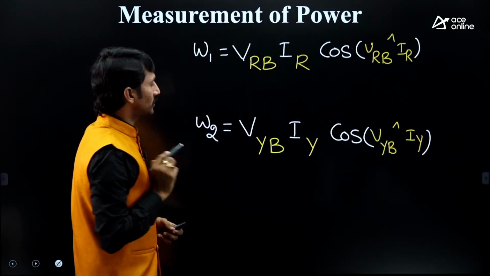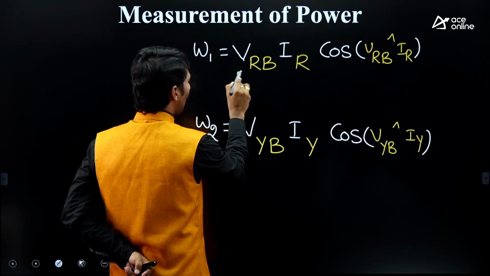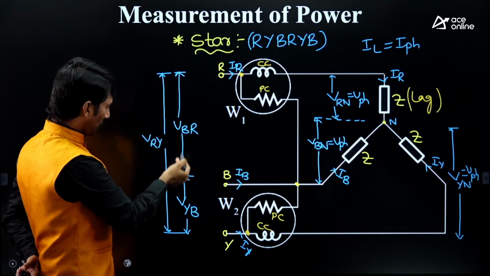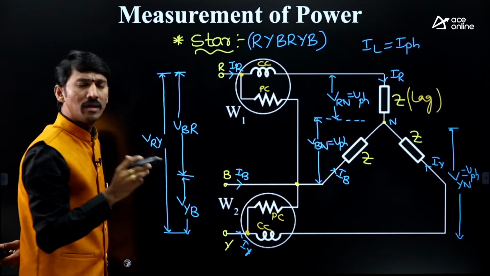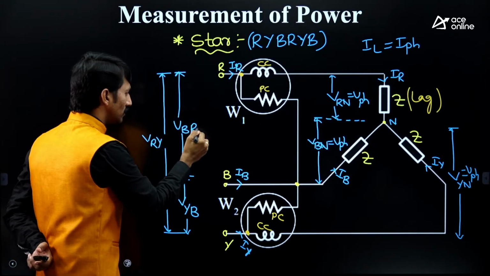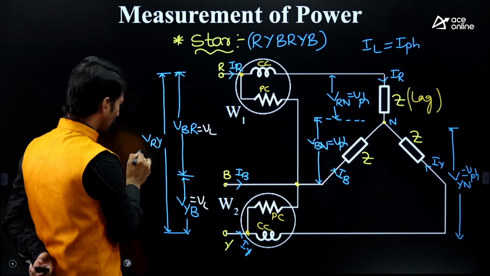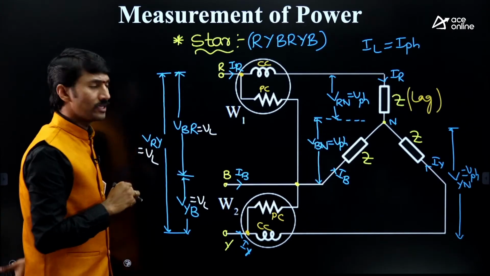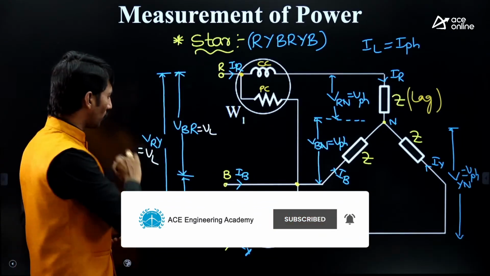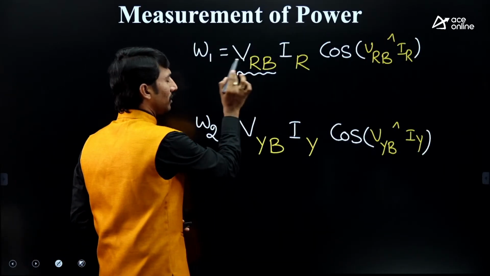This is VRB. What is VRB? VRB is the line voltage. VRB or VBR, the magnitude is the same but the direction is reversed. This is the line voltage, this is also line voltage, this is also line voltage. Why? Line to line, line to line, here also line to line. Therefore, line voltage.